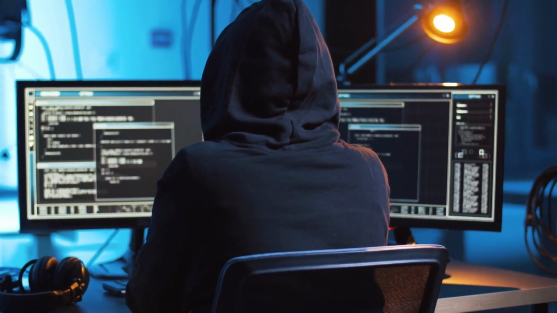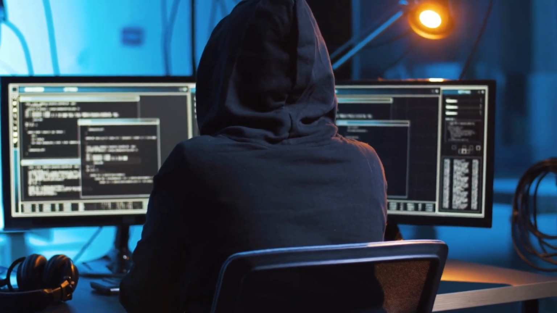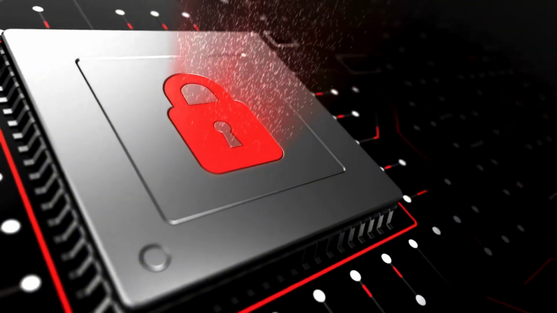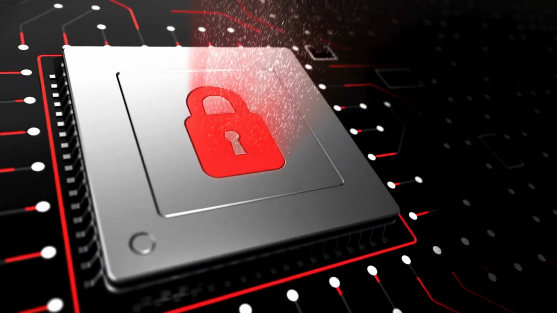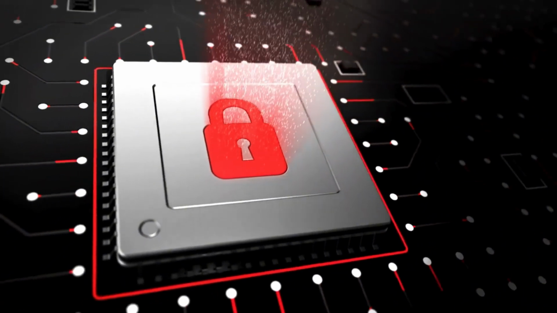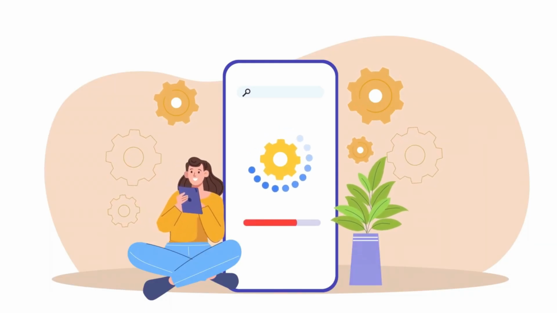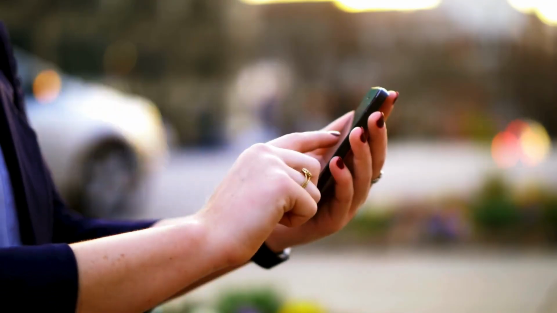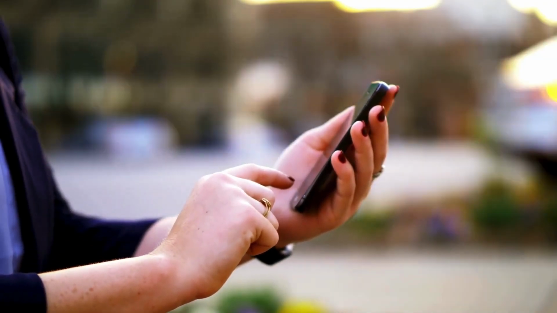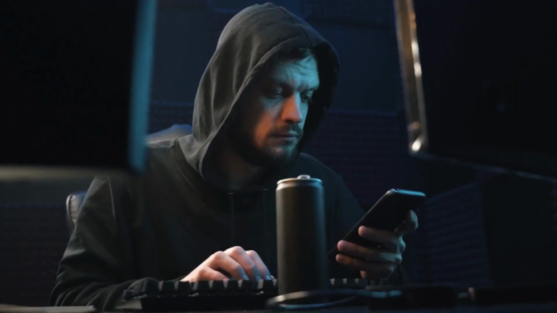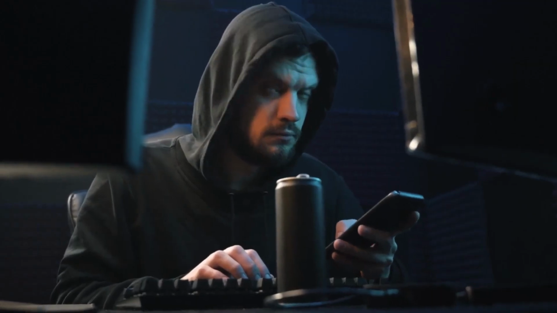Now that you understand how devastating these attacks can be, let's talk about protecting yourself and your devices. This isn't just theory. These are practical steps that could save your digital life. First and most crucial, never ever install apps from unknown sources. I know it's tempting when you find an app that's not on the Play Store, but this is exactly how attackers get in. That unknown sources toggle in your security settings?